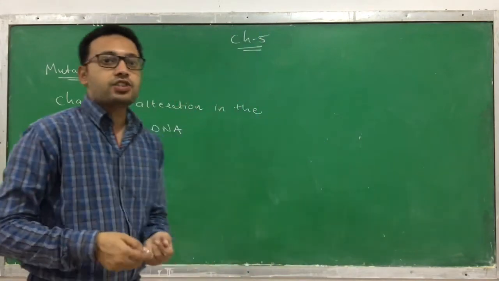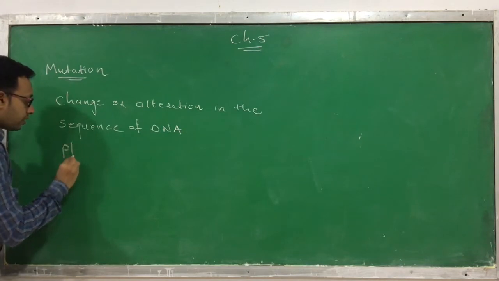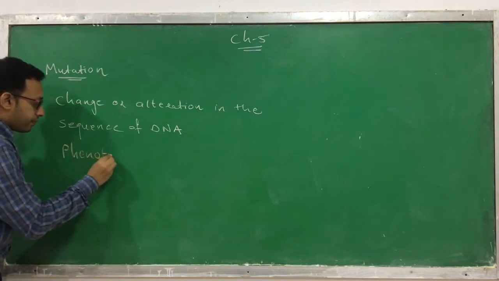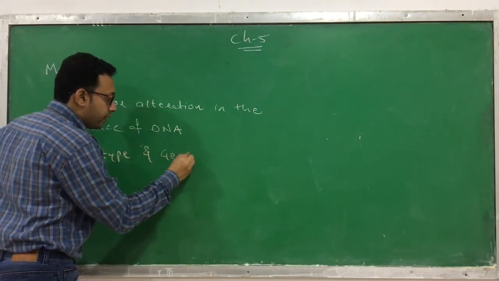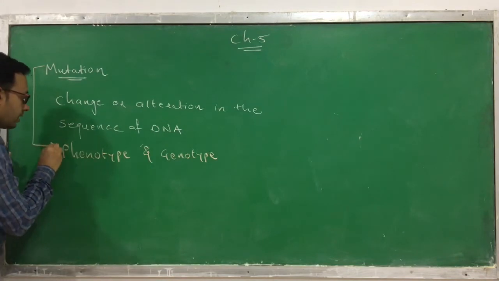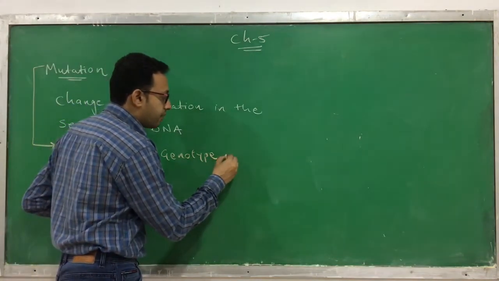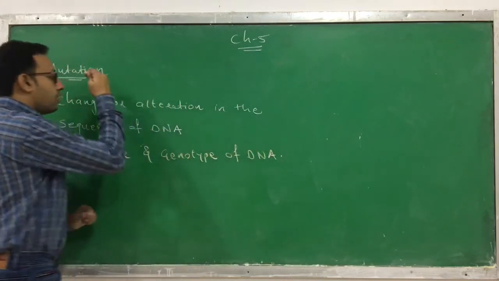And as there is a change in the sequence of DNA, there is a change in two things: a change in the phenotype and a change in the genotype of a living organism. So this is called a mutation.